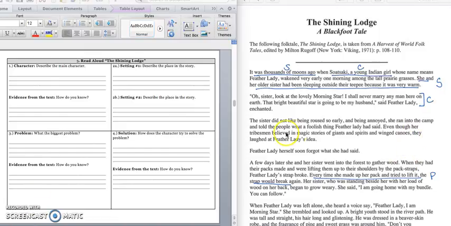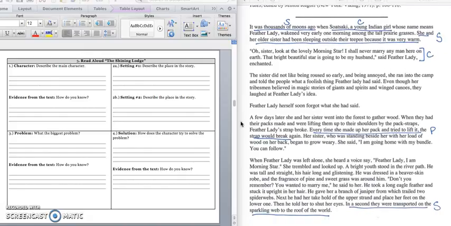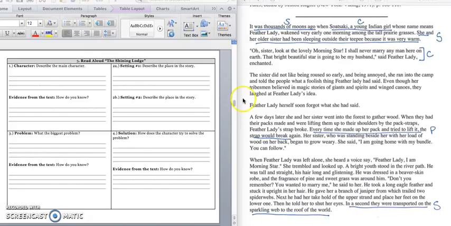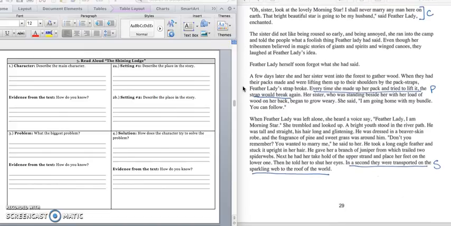Let's continue reading. We're at the 3rd paragraph. The sister did not like being roused so early, and being annoyed, she ran into the camp and told the people what a foolish thing Feather Lady had said. Even though her tribesmen believed in magic stories of giants and spirits and winged canoes, they laughed at Feather Lady's idea. The Feather Lady soon forgot what she had said.